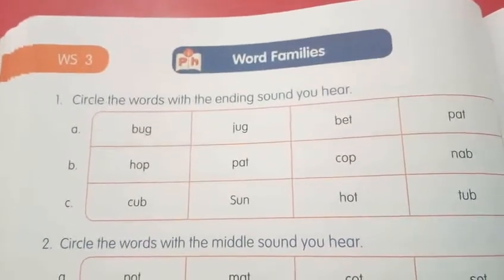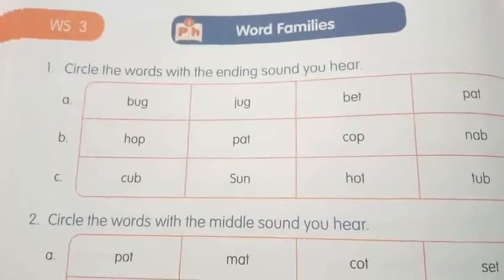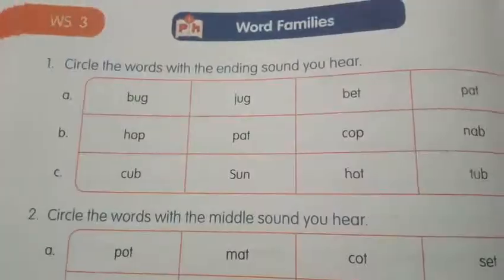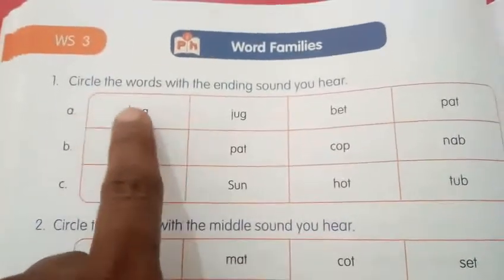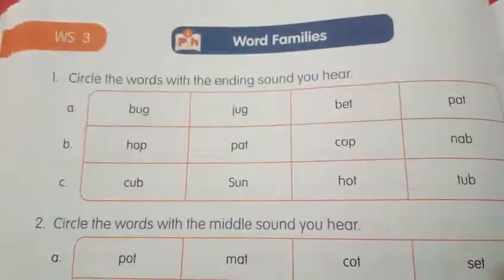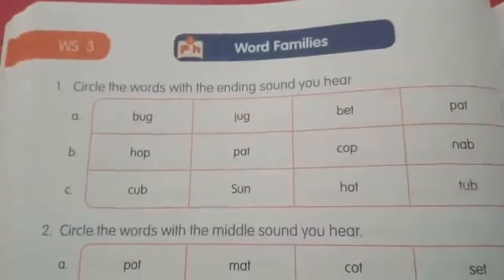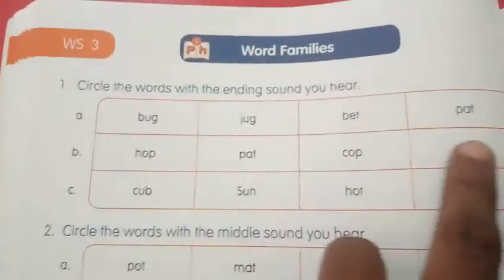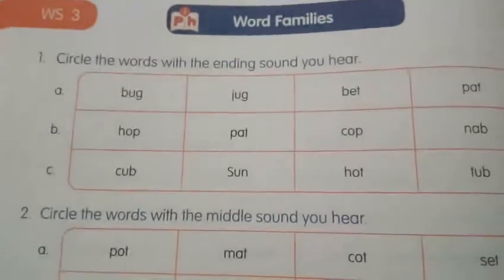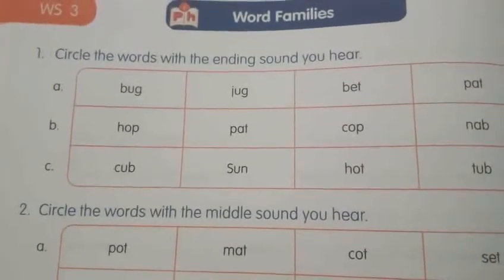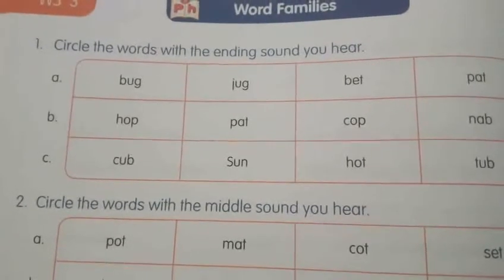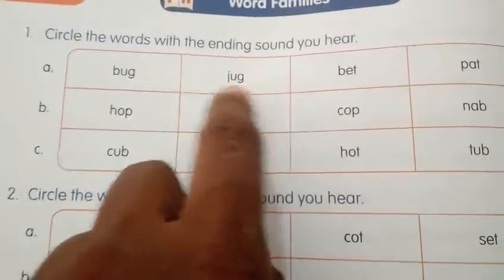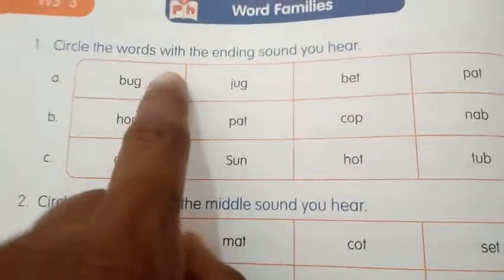Are you ready, my dear children? Just listen to me carefully. After that you have to do this. Listen to question A. Which word has the end sound g? G, g, g. Can you find the answer? Great. Bug and jug. So we have to circle these 2 words.